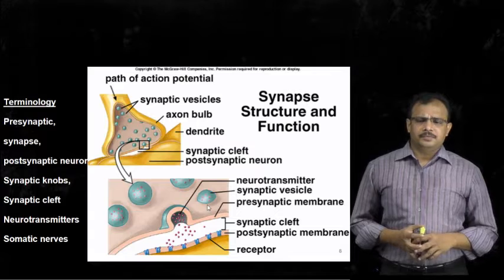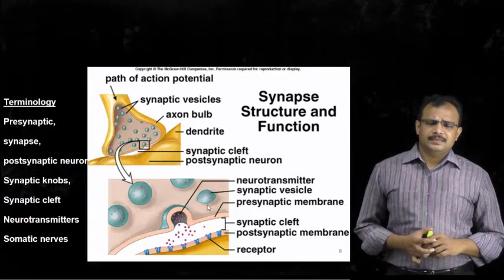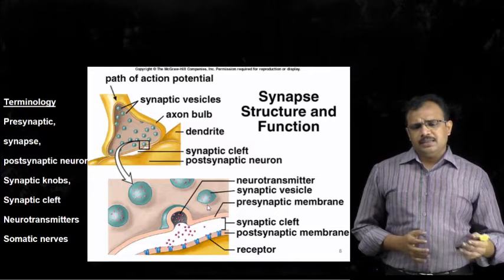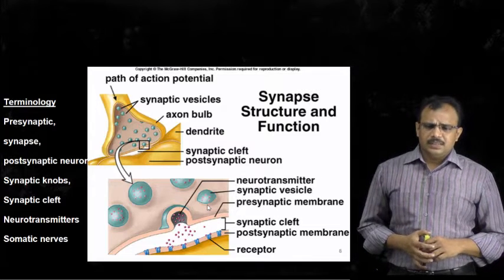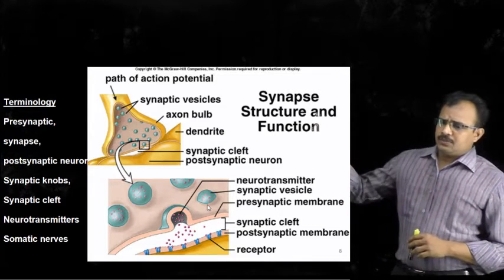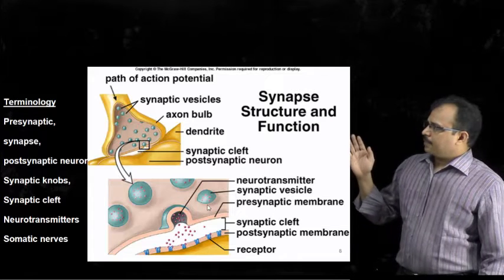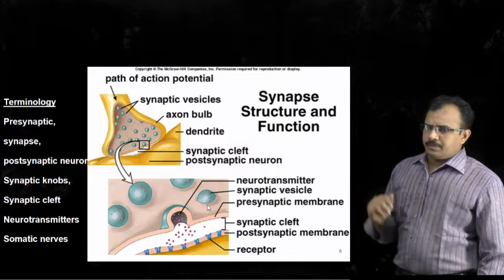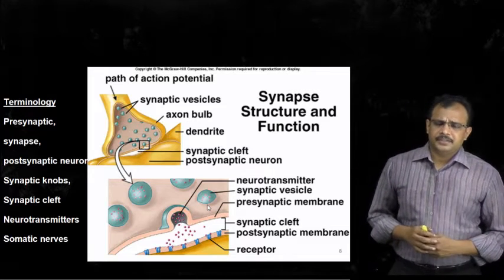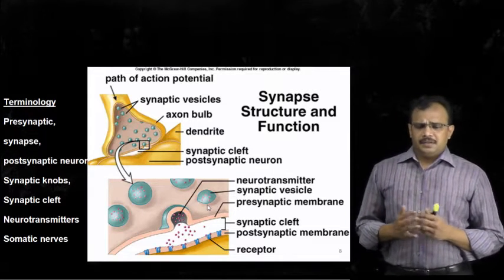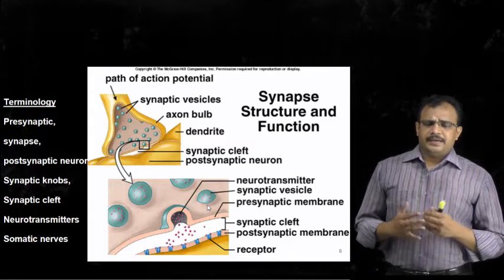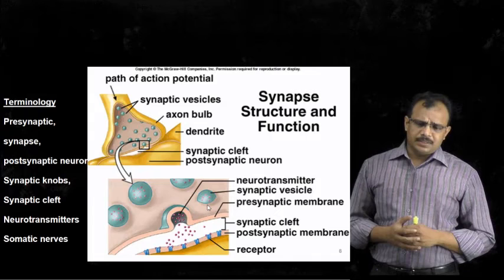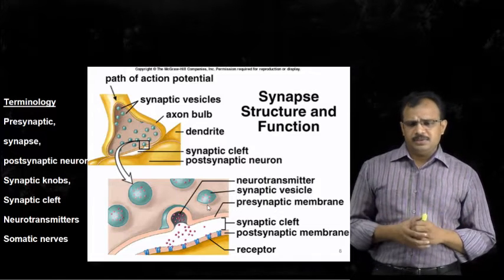Before going into further details, let us see various common terms which we will come across in the coming topics. The first one is presynaptic, synapse, postsynaptic. Generally, we have seen that the nerves generate impulses, and the nerves transmit impulses.